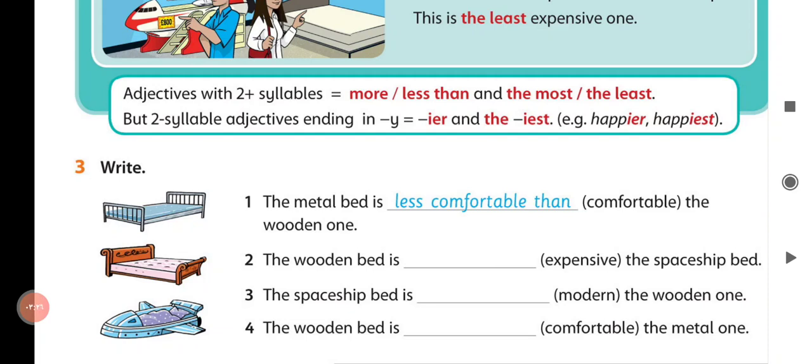4. The wooden bed is comfortable than the metal bed. The wooden bed, more or less, the wooden bed is more comfortable than the metal one.